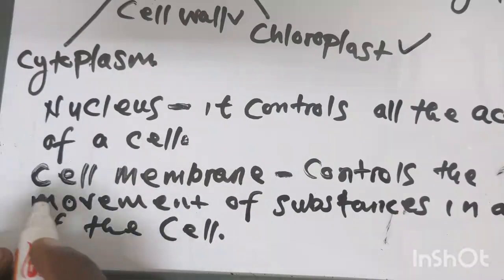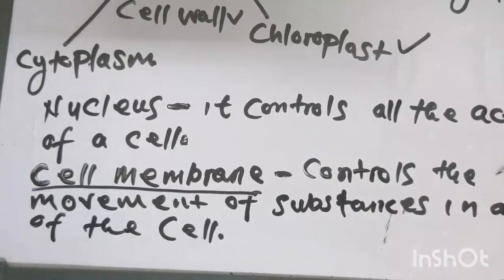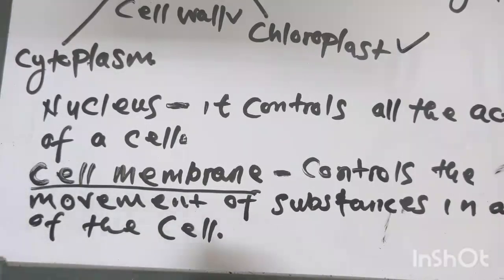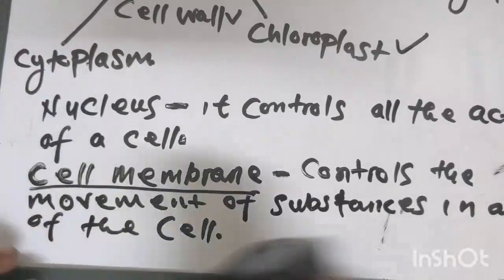Water has smaller particles, so water particles enter directly into the cell. Other substances have large particles, so they will not enter the cell. So you need to know the function of the cell membrane: it selects the substances that enter or leave the cell.